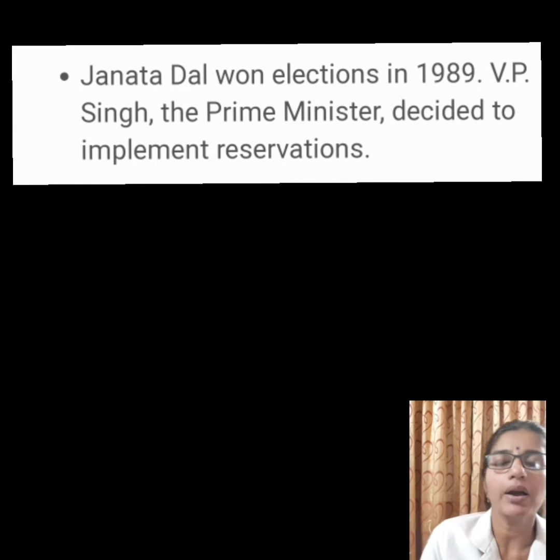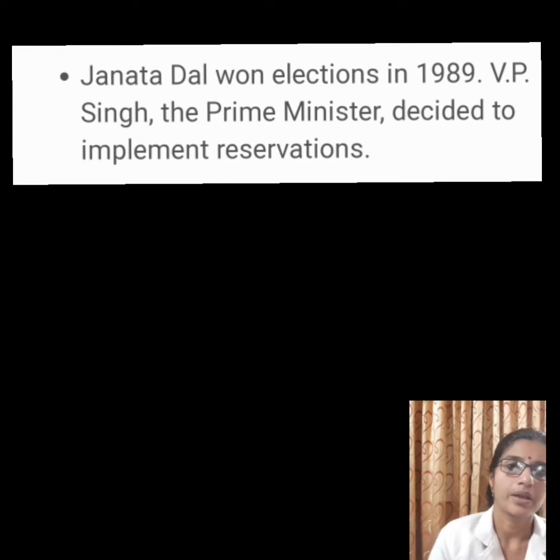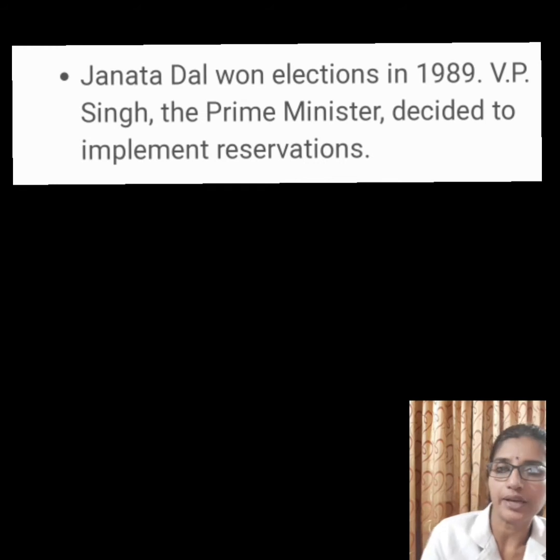Then, how did the government issue the order to implement it? In the Lok Sabha election of 1989, Janata Dal, in its election manifesto, promised that if the people voted it to power, it would implement the Mandal Commission report. Janata Dal formed the government after this election.